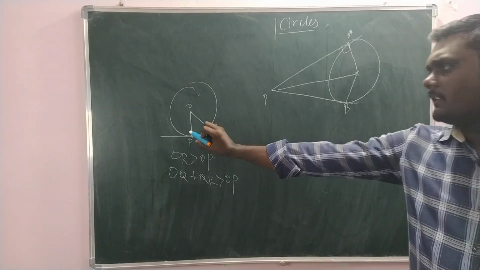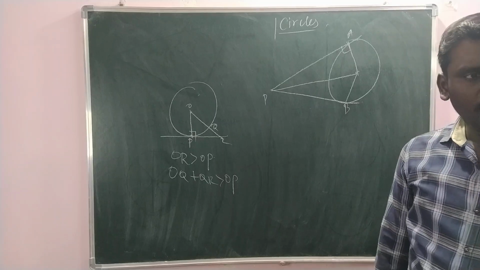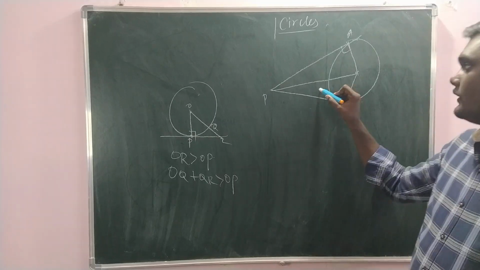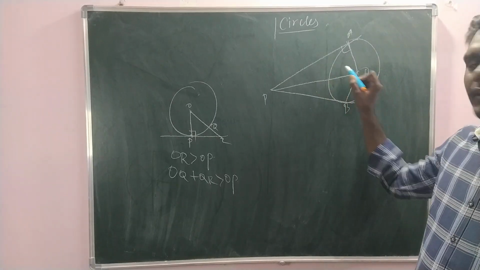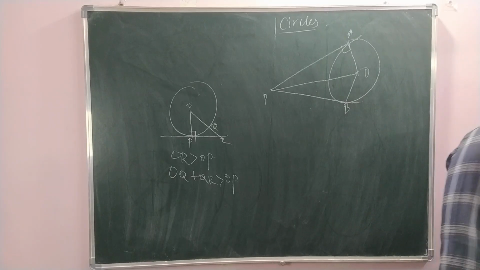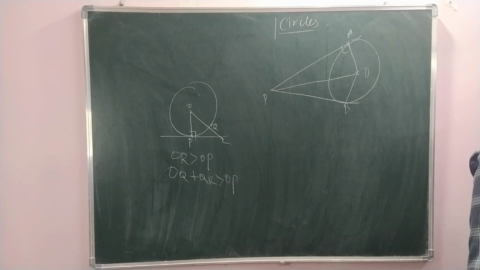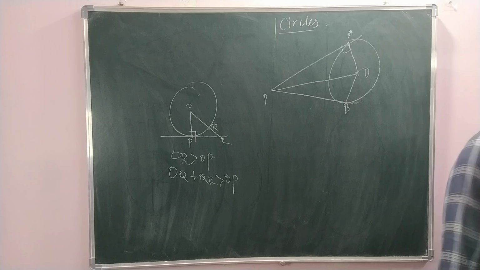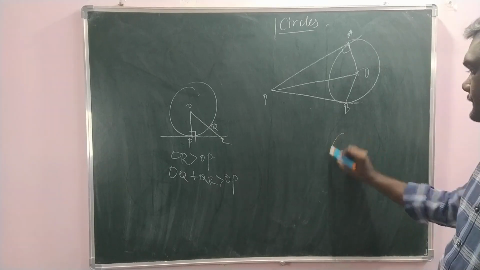Now we have only just seen that the radius is perpendicular to the tangent. Okay, using RHS congruency, these two triangles are congruent. So we have PA equal to PB by CPCT. That's all. And next, for two concentric circles, a chord is bisected at the point of contact.